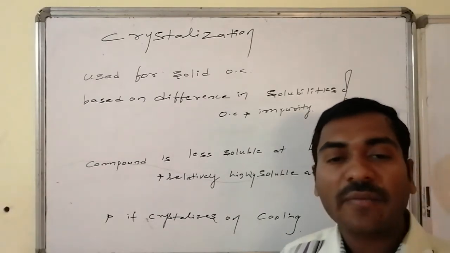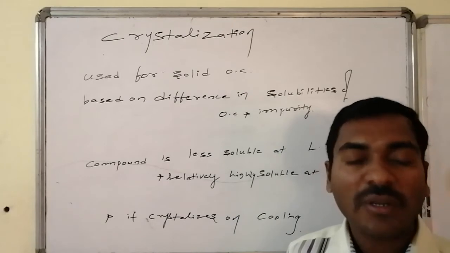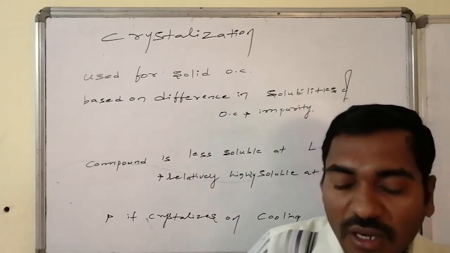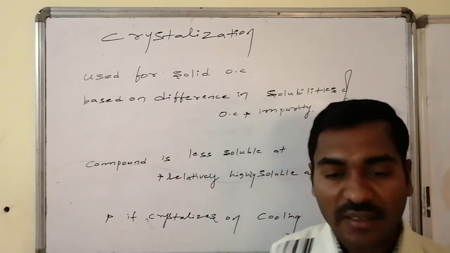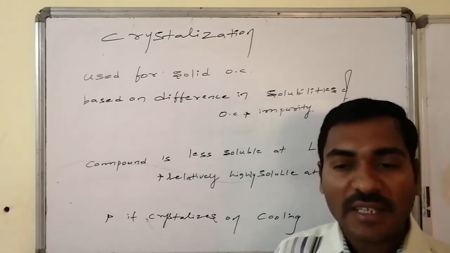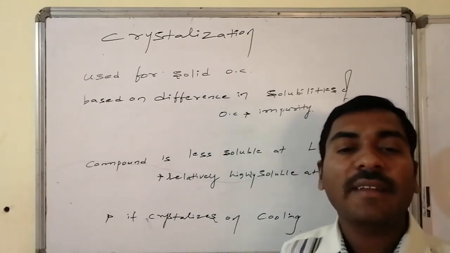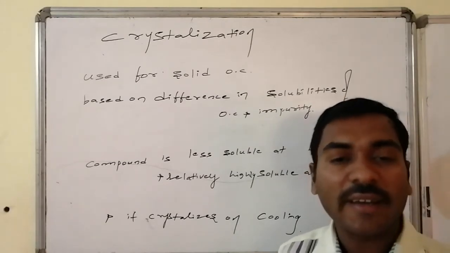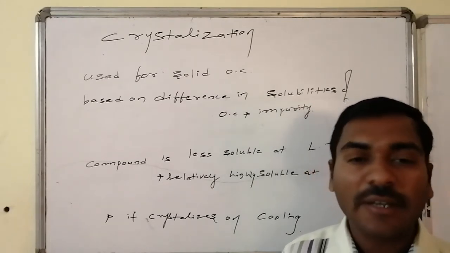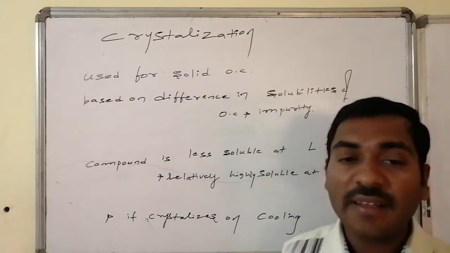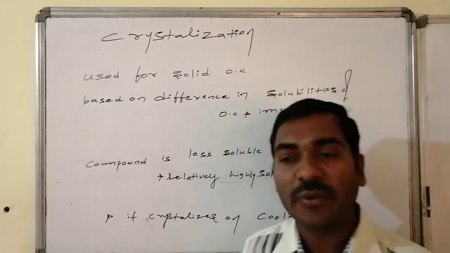So on cooling from high temperature to low temperature, whatever dissolved organic compound is there will solidify and crystallize out. On decanting the excess solvent, we will get the pure solid form of the organic compound. This way crystallization is generally executed.